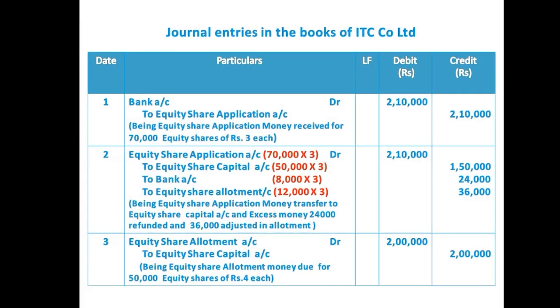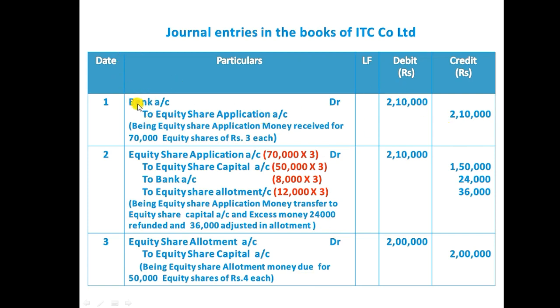Now we need to record the journal entries in the books of the company. So we should write the heading journal entries in the books of ITC Company Limited, and we should make the format of date, particulars, LF, debit and credit. The entire capital the company will receive from the shareholder through the company's bank account. Now the shareholder is depositing the first installment into the company's bank account. So we need to debit the bank and we need to credit equity share application account 2,10,000.